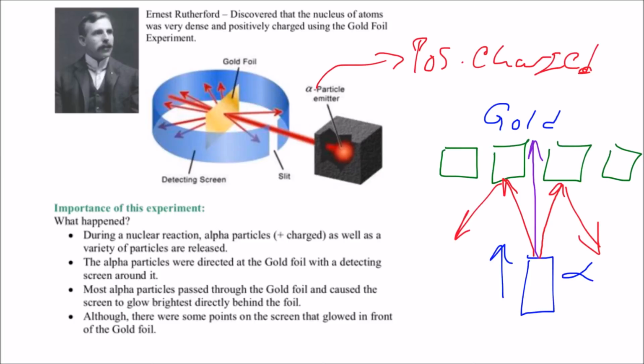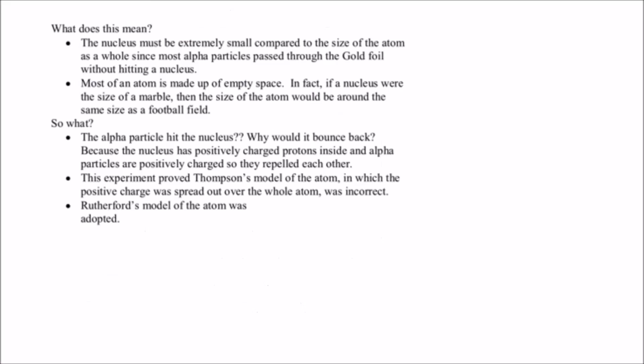Or the other thing that could happen is, because these alpha particles are positively charged, maybe the thing they ran into was positively charged, and so it repelled them, because like charges repel each other. So it was one of those two things: it's either really massive or it's got the same charge as an alpha particle. As it turns out, the nucleus inside the atom is positively charged. It's not very massive, because protons and neutrons don't have a lot of mass, but it is positively charged, so it caused those alpha particles to repel.